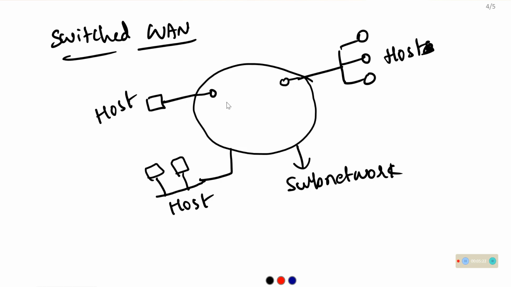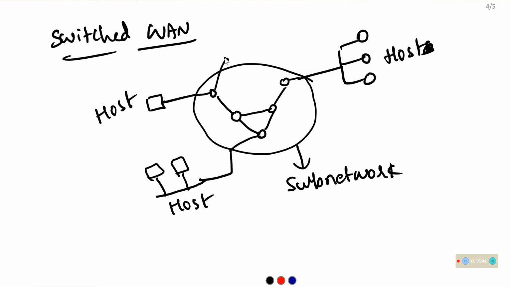This subnetwork consists of transmission lines and switching elements, connected in different ways and different connections. This is about the switched WAN. The router is a switching element.